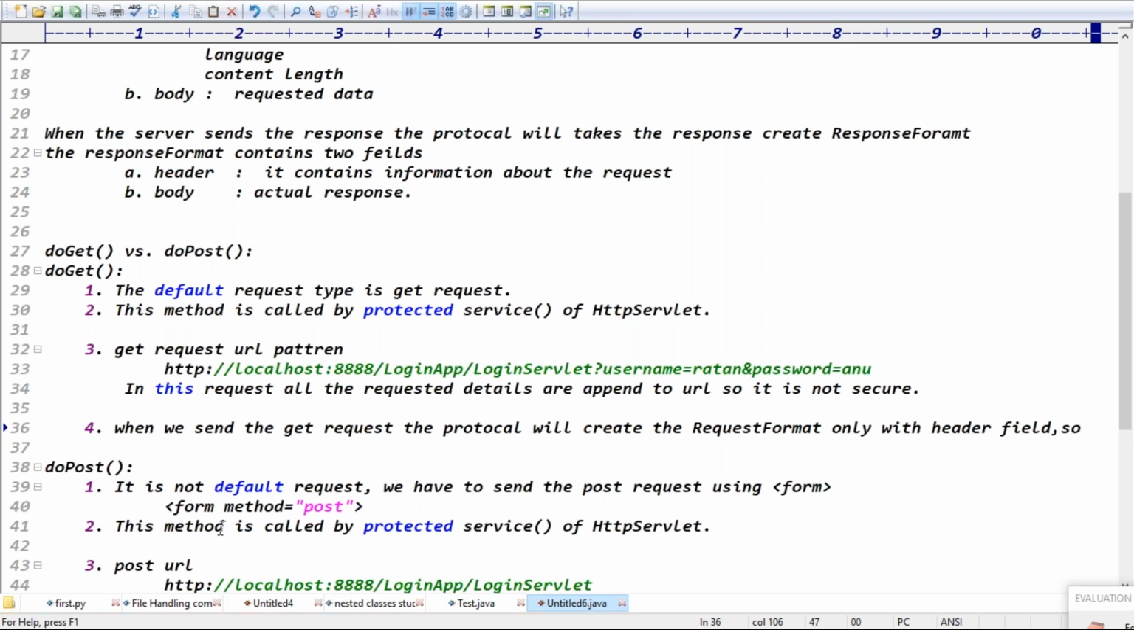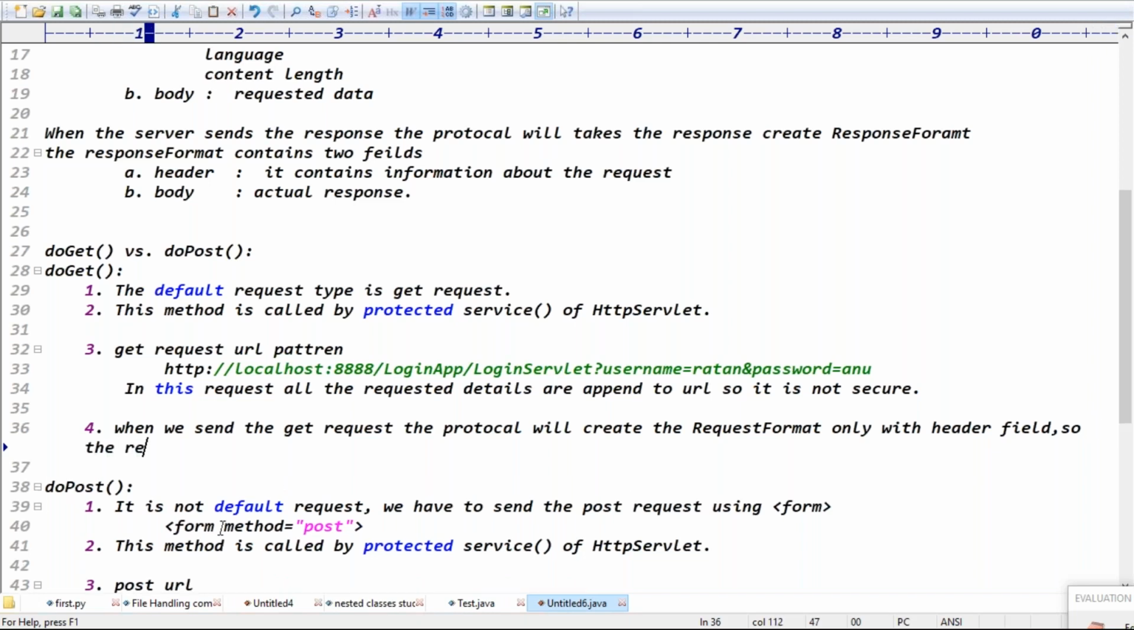That's what happens, guys. It contains only header field, which means everything we have to add to the header field itself, right? There is no body field. That's why the username and password are appended to the header field itself. Tell me, guys, the requested data is also appended to the header, right? Exactly. That's why the data is visible. Is it clear now? Good.